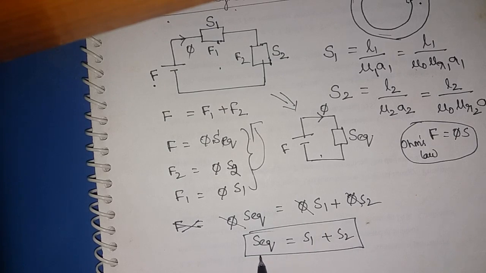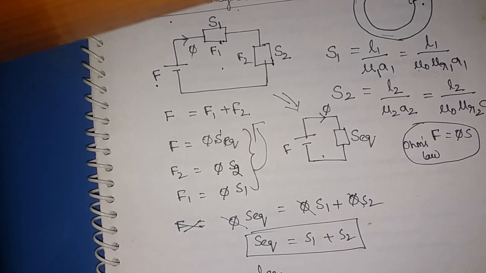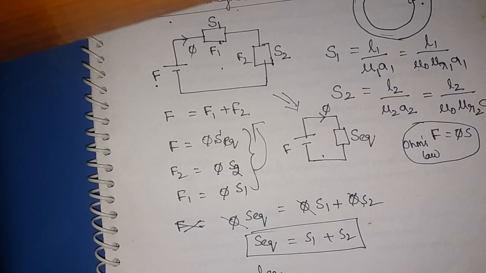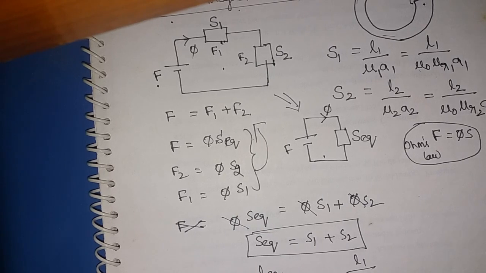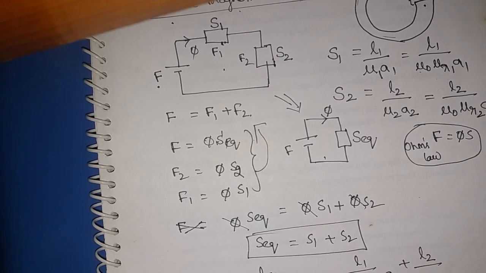Or you can also write S equivalent as L equivalent divided by mu naught mu R equivalent into A equivalent, which is equal to L1 by mu naught mu R1 A1 plus L2 by mu naught mu R2 A2.